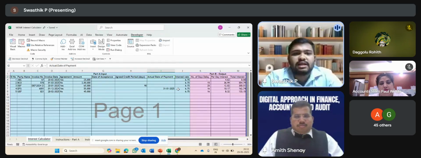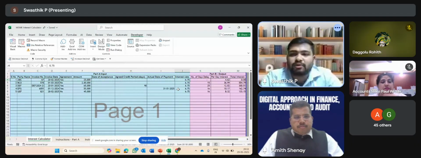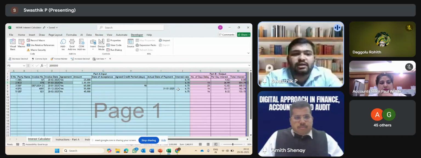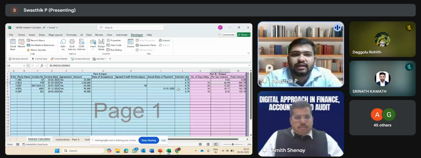Now in the first scenario, the invoice date is 20th February 2025. Since there is an agreement, there is a 45-day credit limit. As on 31st March, there is no delay, so the interest calculation is 0. In the second scenario, an invoice was raised on 1st March 2025, but there is no agreement. In case of no agreement, 15 days is the credit limit. The actual payment has also not been made as on 31st March 2025, so there is a delay of 15 days. Per day interest has been calculated and the total interest has also been calculated.